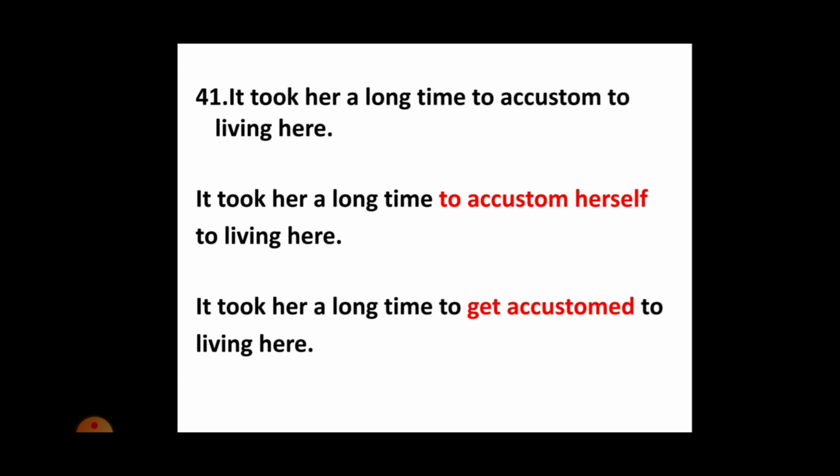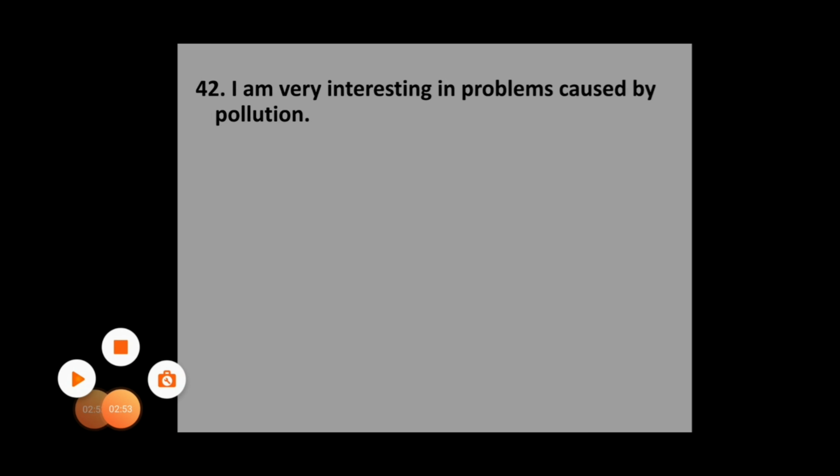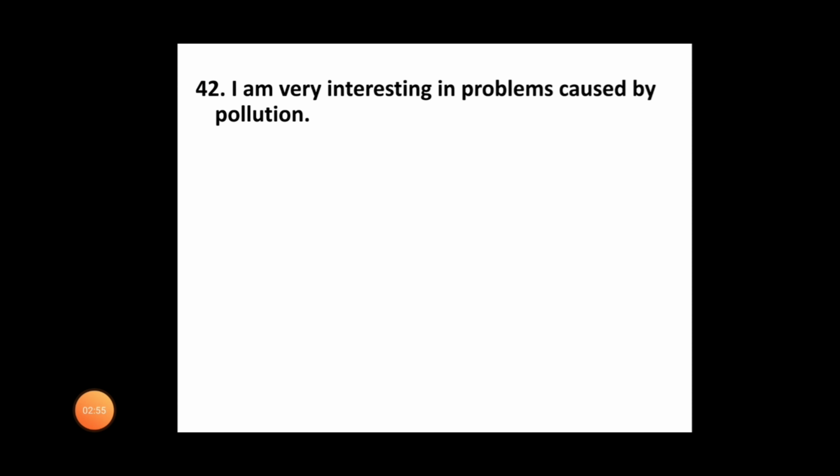Okay, so note that accustomed to is used mainly in formal styles, and in informal styles we say get used to. They both mean the same, get accustomed to or get used to, but get accustomed to is more formal than get used to. Okay, for example, I'm not used to having so much free time. Okay, done. Here is the next one.